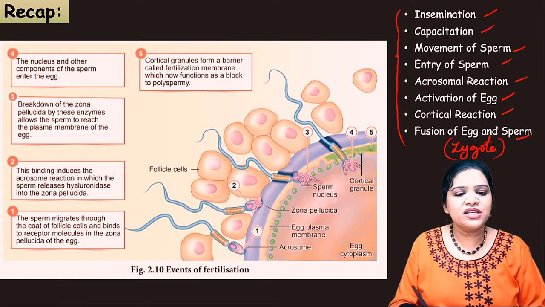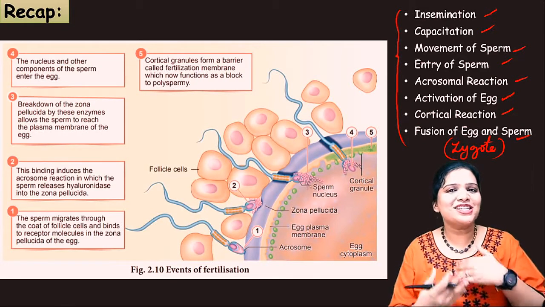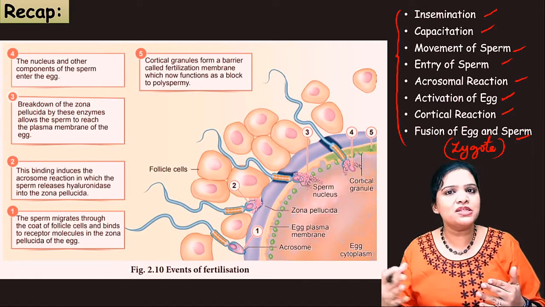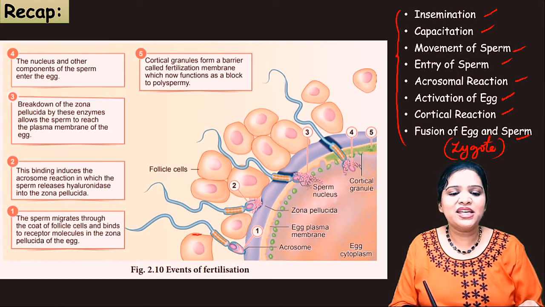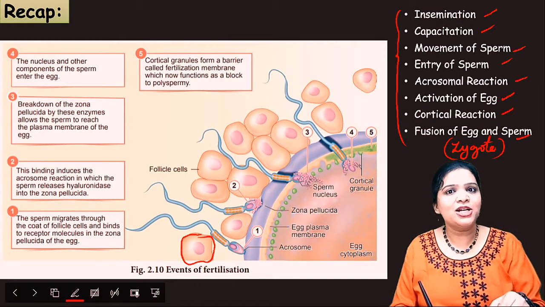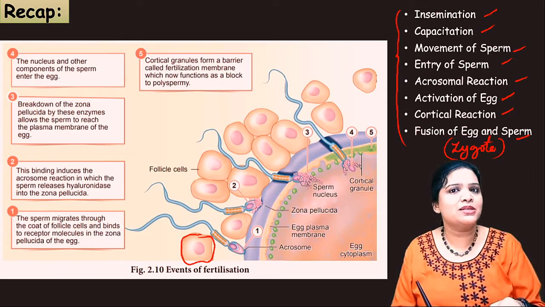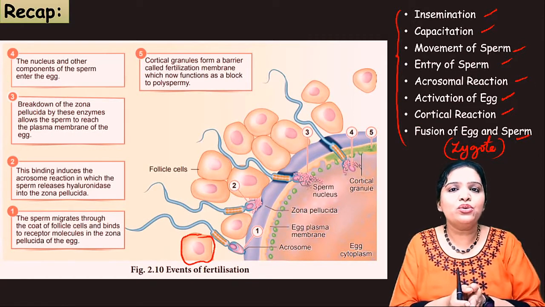See first what happens after sexual intercourse. The sperms are ready for the race. Whichever sperm first reaches the egg penetrates the first layer, the corona radiata, by the enzyme hyaluronidase, because the corona radiata cells are attached together by hyaluronic acid.